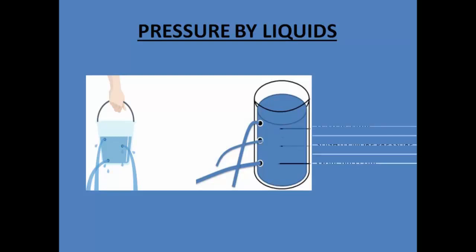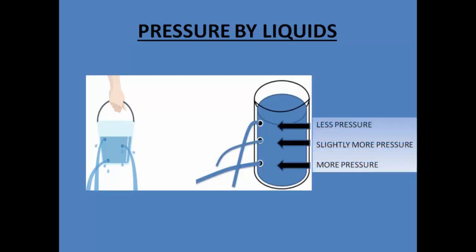In the first hole, see, this is the top hole. So the water will come out of the top hole with less pressure. So it will just fall very, very slowly like this. Whereas from the second hole, the pressure with which the water will come out will be slightly more as compared to the first hole. And in the last hole, this is the bottommost hole, the pressure with which the water will come out is much higher as compared to these 2 holes.